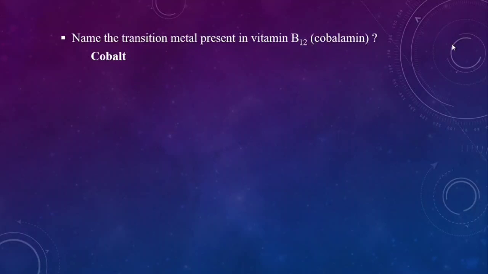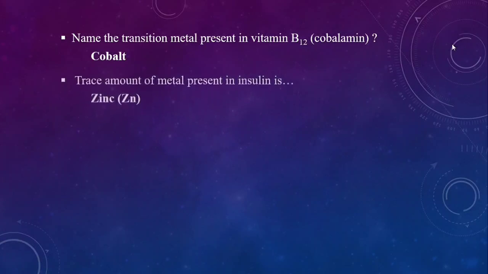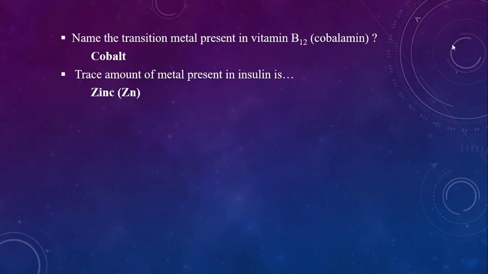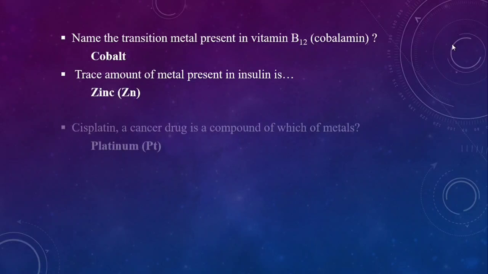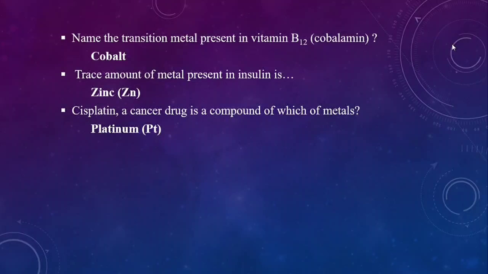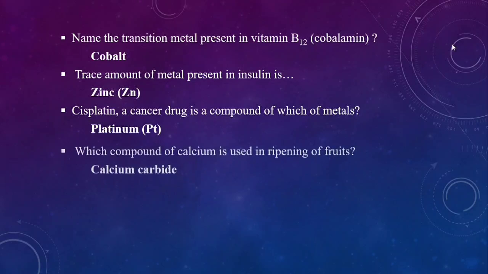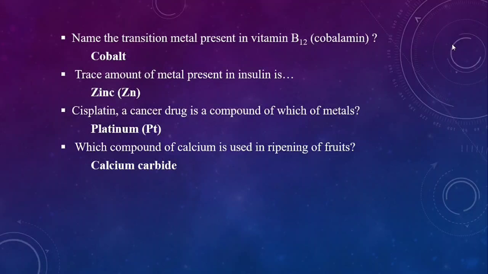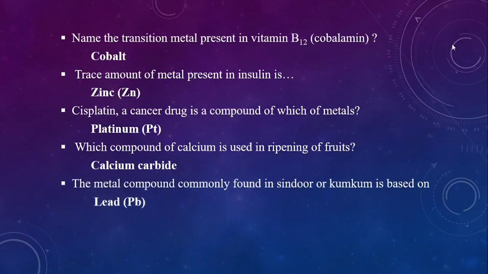Name the transition metal present in vitamin B12. That is cobalt. The trace metal present in insulin is zinc. Cisplatin, a cancer drug, is a compound of which metal? That is platinum. Which compound of calcium is used in ripening of fruits? Calcium carbide. Calcium carbide, a compound of calcium, is used in ripening of fruits.